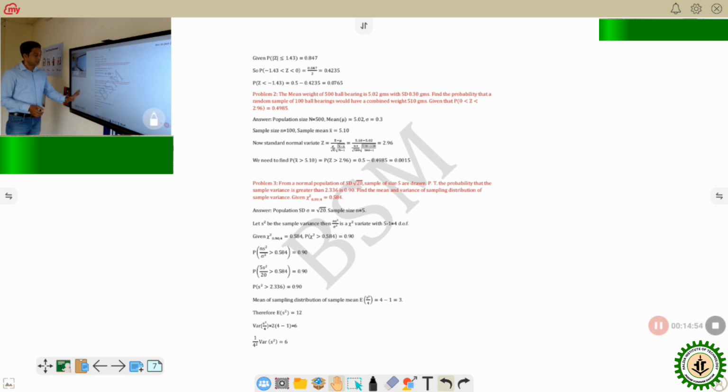Let me discuss first of all what is given here. Chi-square is a positive variate, meaning it ranges from 0 to infinity only. So it means that the probability of chi-square greater than 0.584 equals 0.90 for 4 degrees of freedom. Now, what is degrees of freedom? Degrees of freedom is the number of free variables we can get from an equation.